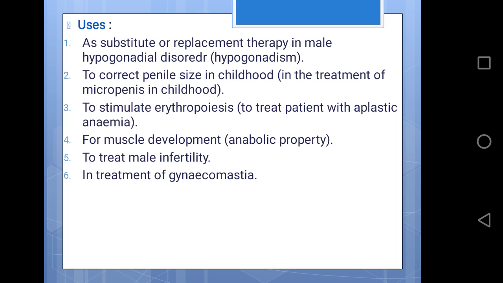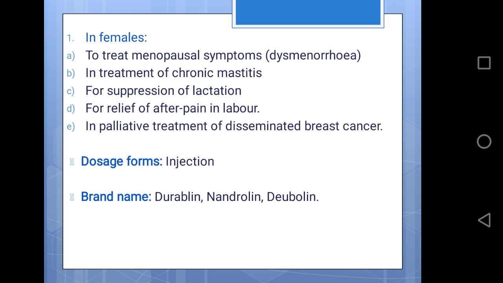Uses are as a substitute or replacement therapy in male gonadal hormone disorder, to correct the penile size in childhood, to stimulate erythropoiesis for muscle development, to treat male infertility, and in treatment of gynecomastia. In females, to treat menopausal symptoms, in treatment of chronic mastitis, for suppression of lactation, for relief of after pain in labor, and palliative treatment of breast cancer. That means the uses are the same as those of testosterone.